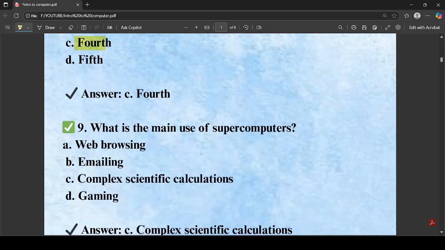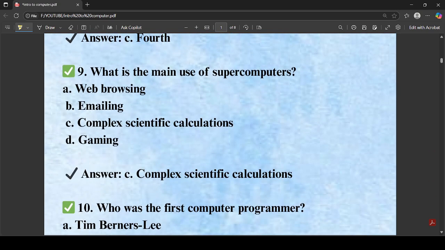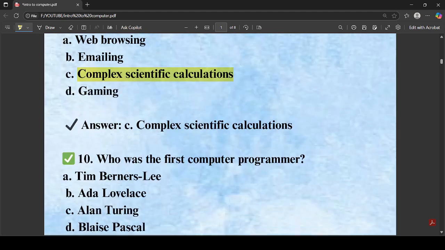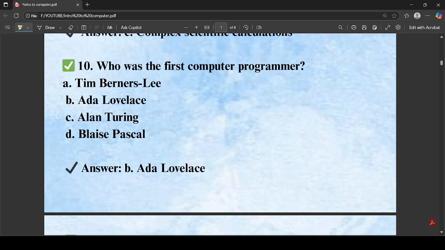So what is the main use of supercomputer? The main use of supercomputer is to perform complex scientific calculation. So it's a very easy question. Supercomputers are mainly used for performing complex scientific calculation. Who was the first computer programmer? The first computer programmer was Lady Ada Lovelace. So she was the first computer programmer.